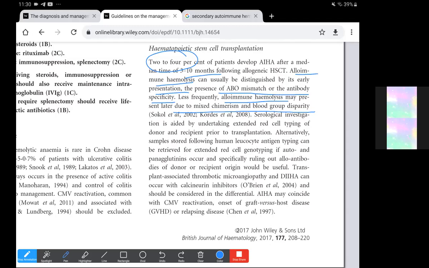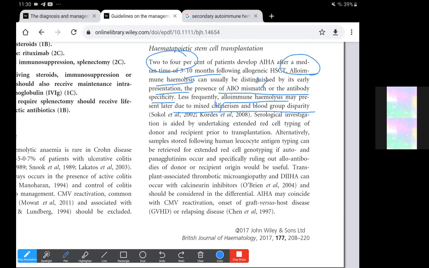In the cases of hematopoietic stem cell transplantation with DAT positive results, we need to rule out the alloimmune component. This would be present mostly in cases with ABO mismatch, or depending upon the antibody specificity, especially the RH and KEL types, and they could also be secondary to mixed chimerism and blood group disparity.